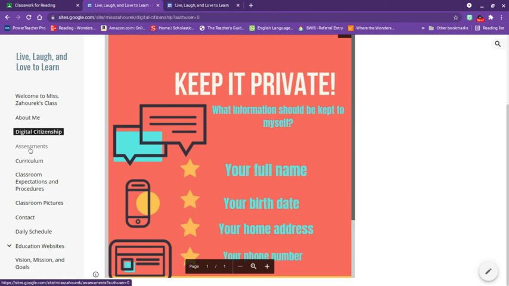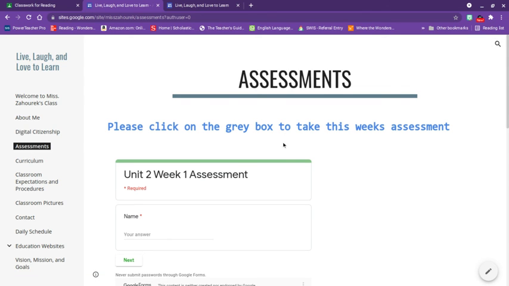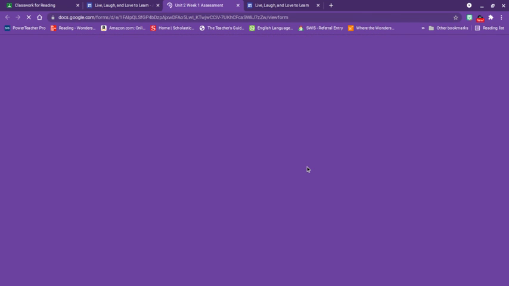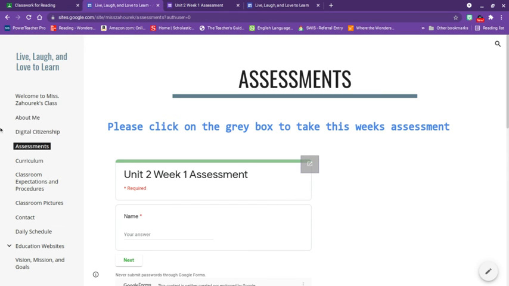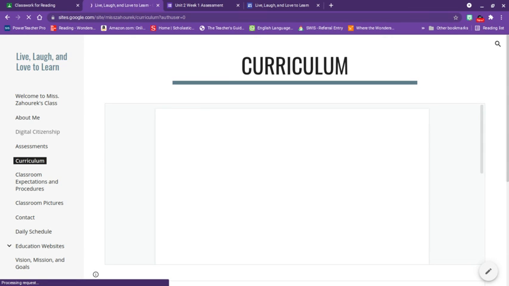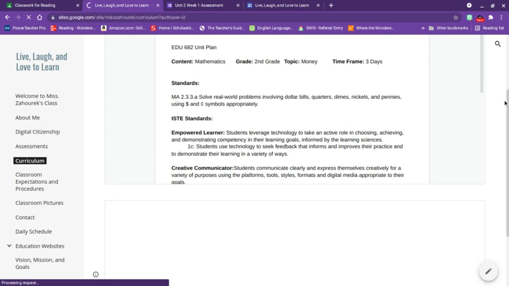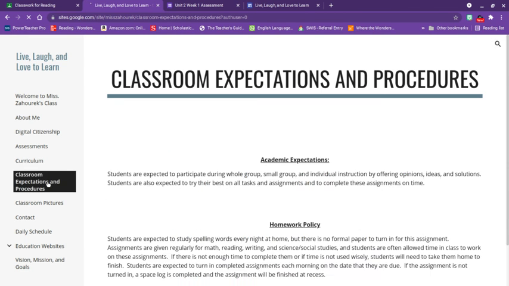You'll also find our assessments on this page as well. So all you'll have to do is click the gray box to get to this week's assessment, and it'll bring you to this week's assessment. You will also find what our curriculum is. I have a couple lesson plans on here that we will use in case you want to know what we are doing in class.